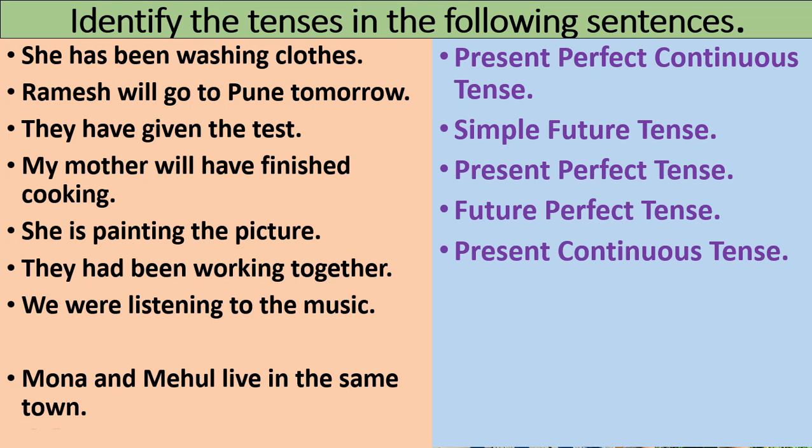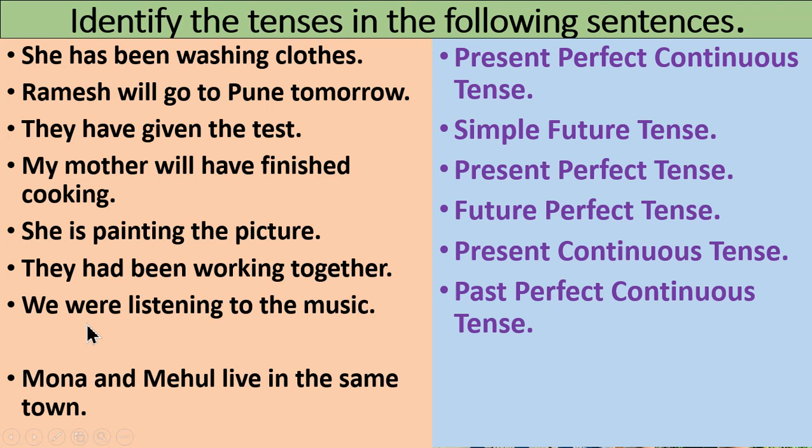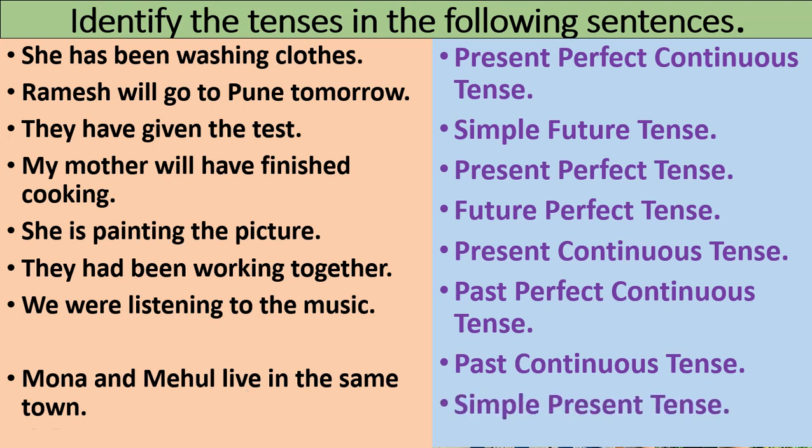So the tense used in this sentence is past perfect continuous tense. Here the sentence, we were listening to the music, were plus VING is used. So the tense used in this sentence is past continuous tense. And the last sentence, Mona and Mehul live in the same town. Here the verb is in the present tense first form. So the tense used in this sentence is simple present tense.